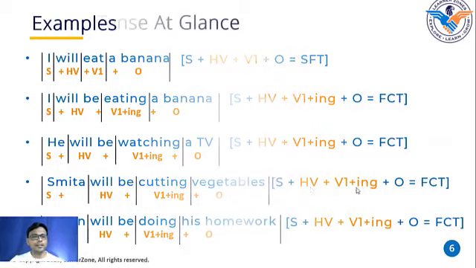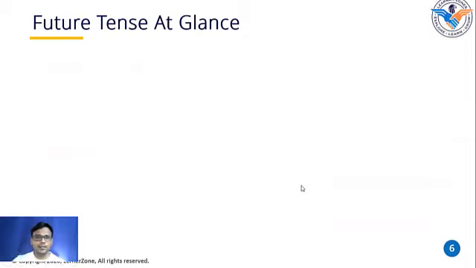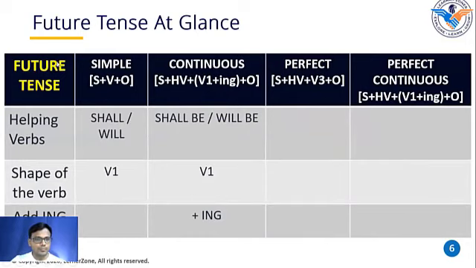Now let us see the future tense at a glance, because we have seen simple future tense and future continuous tense now. Simple future tense, future continuous tense, future perfect tense, future perfect continuous tense. We have not yet covered these two tenses. That's why I have mentioned only these two things here. Okay. Again, in simple future tense, we have to use shall and will as the helping verb, and V1, the first shape of the verb, and there is no ing here.